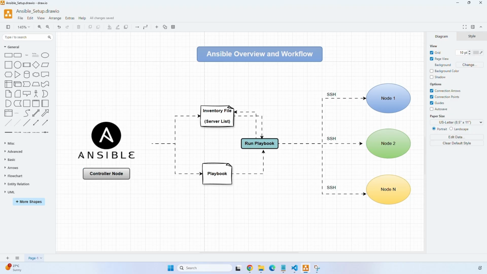Finally, in short, we can say Ansible helps us to automate configuration, deployment, security, patching, and day-to-day operations that are done across multiple servers without installing agents on worker nodes.